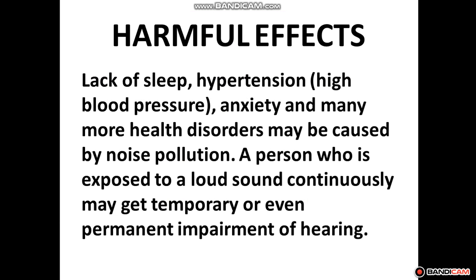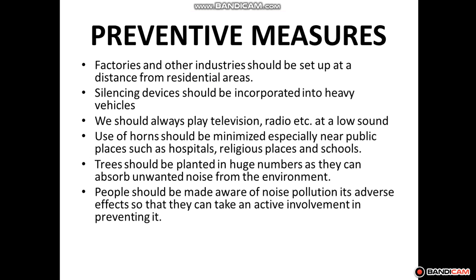So what measures can we take? Automobiles should be fitted with silencers and soft horns. You should not play the radio, television, or stereo systems too loudly. The horns of motor vehicles should not be blown unnecessarily. The use of loudspeakers at social and religious functions should be restricted. Machines should be maintained in good condition to reduce industrial noise pollution. Avoid bursting firecrackers that make a louder sound. These are some preventive measures by which you can reduce noise pollution.